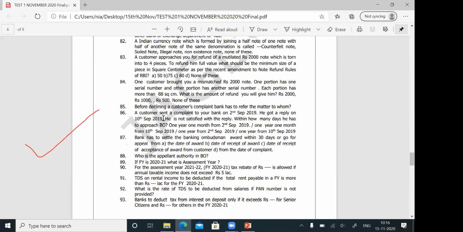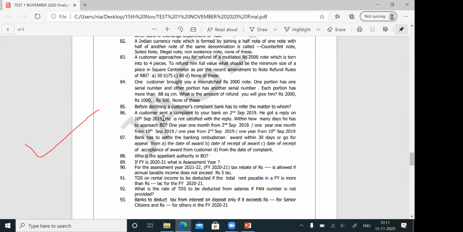If he is not satisfied with the reply, then he has to approach the banking ombudsman within 1 year from the date of the bank's reply. Two concepts. When there is no reply within 30 days, he approaches within 1 year, 1 month. When there is a reply within 30 days and he is not satisfied, he approaches within 1 year from the date of reply.